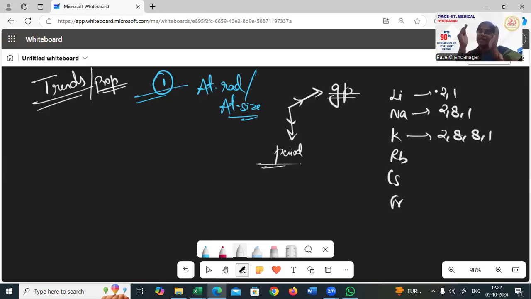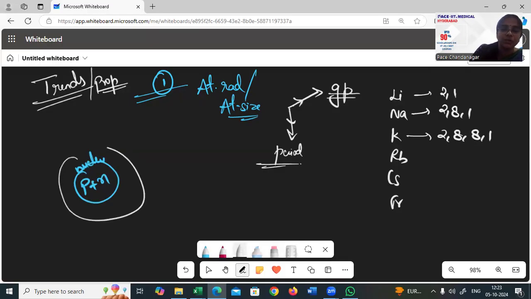Do you notice an increase in the shells being added? Every time you come down, a new shell is added. So what is the exact structure of an atom? An atom has a nucleus which has protons and neutrons, and electrons revolve around the nucleus, right?